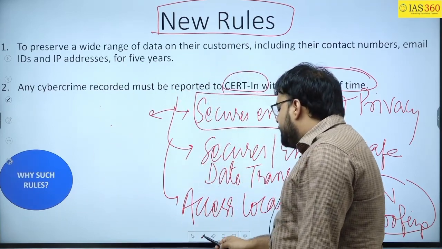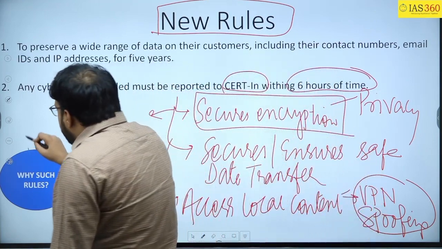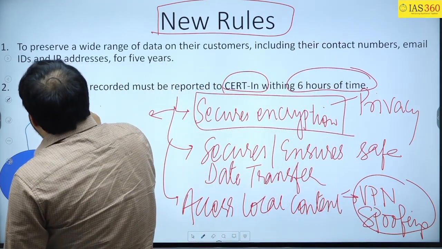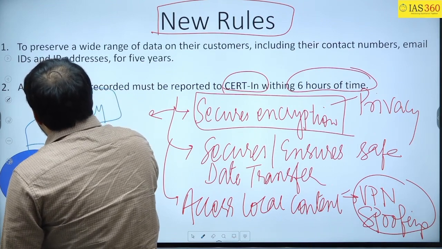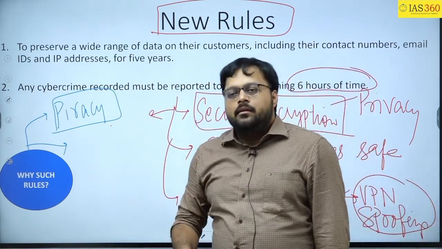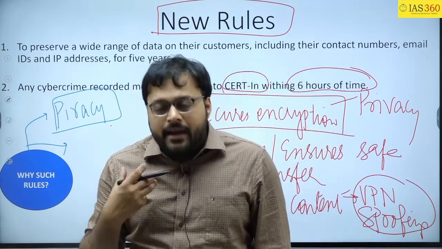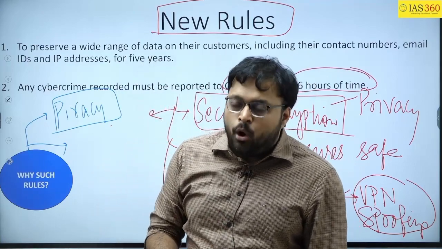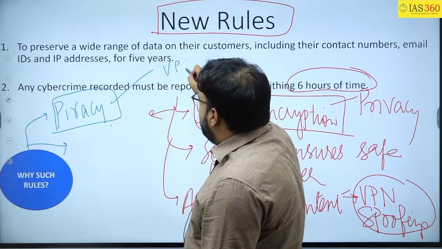To answer this question, I will say that this VPN is used for piracy. One of the problems with the VPN which we have seen is piracy of films, piracy of any content which has the copyright and all. So piracy is happening on this VPN network.